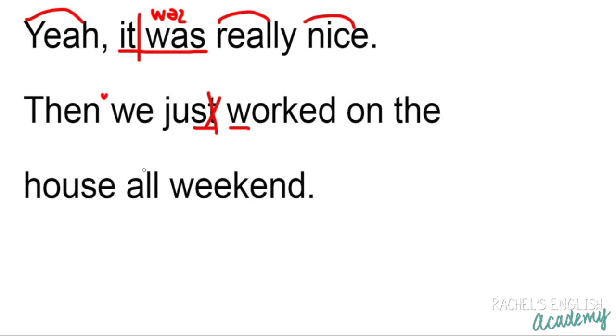House, the most stressed word there in the sentence in the thought group. We just worked on the house all weekend. It has the biggest up down. It's like the peak of the sentence. House. Worked on the house. The ED ending here is pronounced as a T because the sound before is unvoiced. It's the K. Worked on.